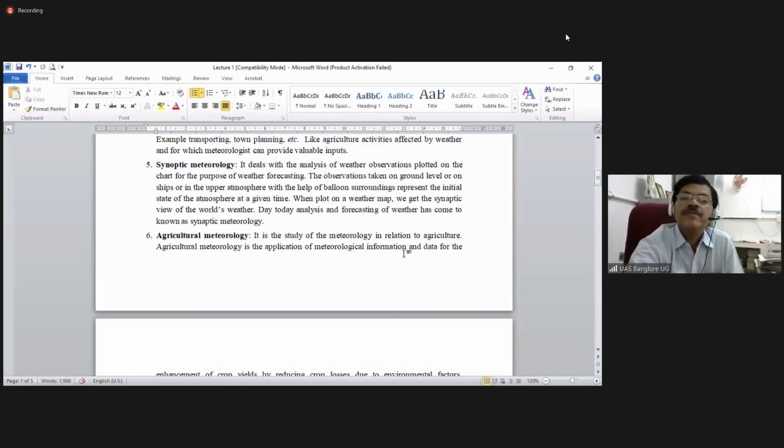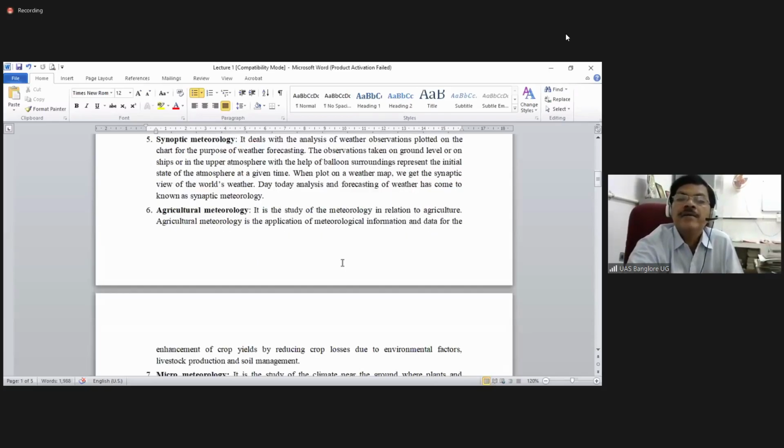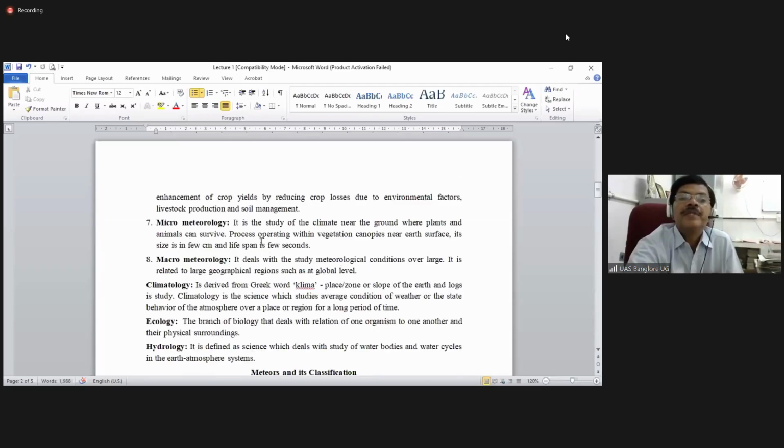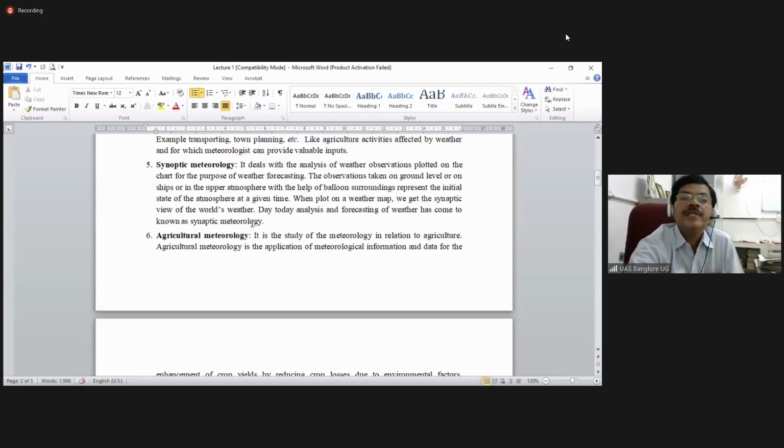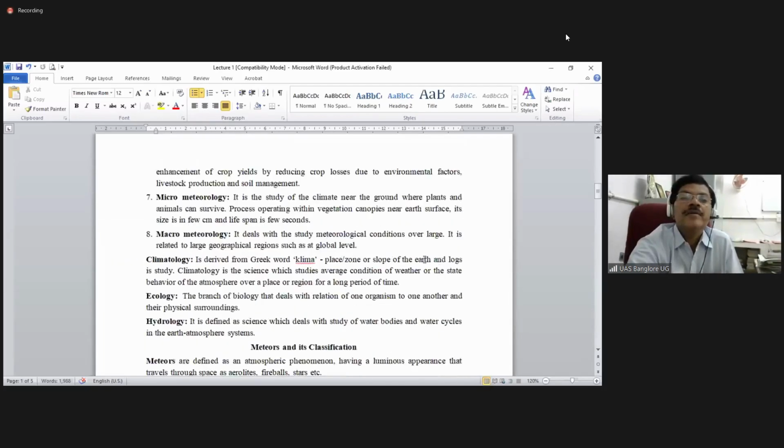It is the study of meteorology in relation to agriculture. So agricultural meteorology is the application of meteorological information and data for the enhancement of crop yields by reducing the crop losses due to environmental factors. So what are the environmental factors we study?